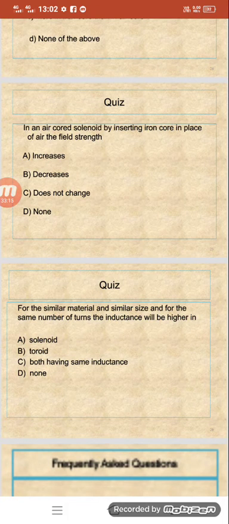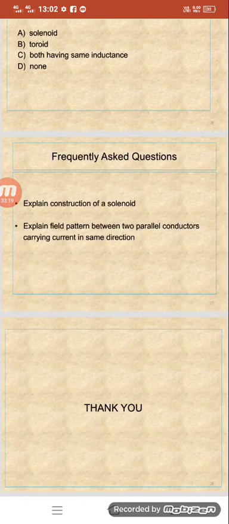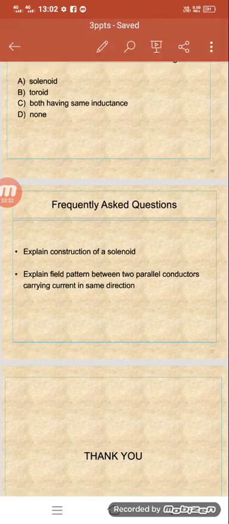For similar material, similar size, and the same number of turns, the field strength will be higher in a toroid. These are the frequently asked questions: explain the construction of a solenoid, and explain the field pattern between two parallel conductors carrying current in the same direction. We discussed these in this topic.